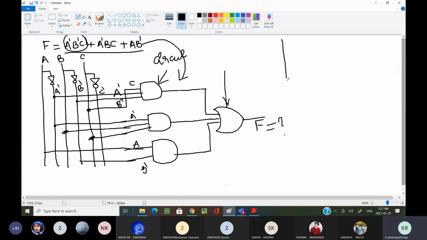But my question is whether I can take this as my final output. Can I simplify this expression further? Can someone tell me if I can simplify further? What is the minimized expression? You have to tell me by using the laws or rules we have seen up to now, how we can simplify this expression and what the final expression is. Whether this is the final one or I can simplify it further. That is my question.